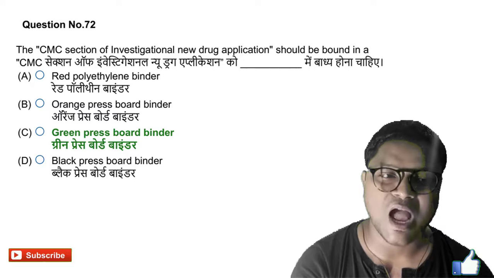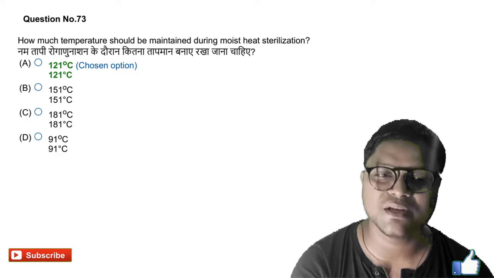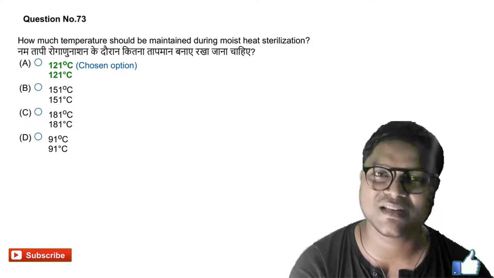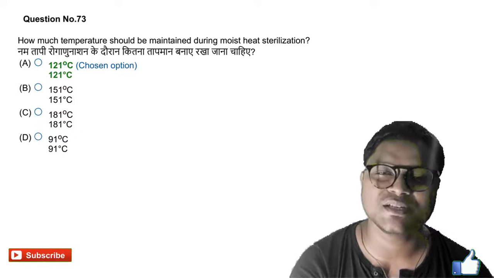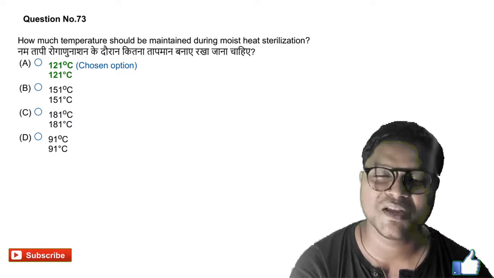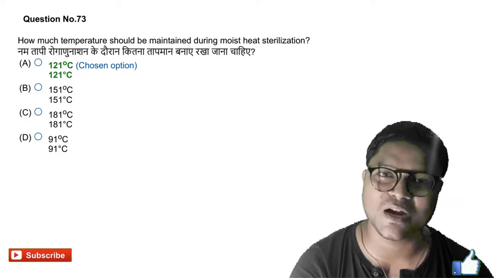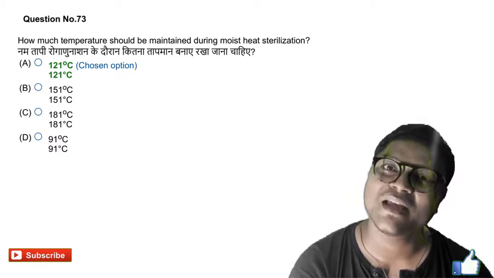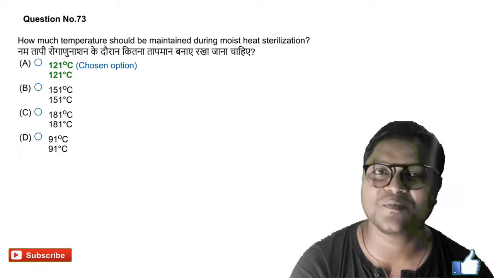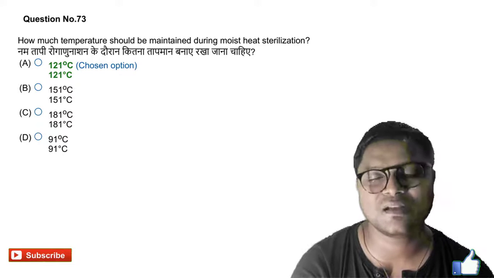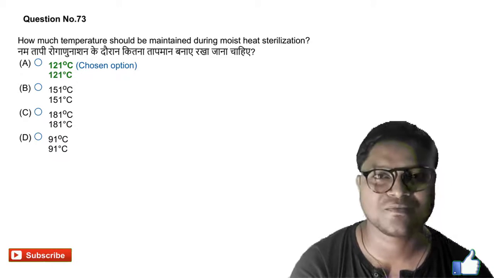Next we will go for how much temperature should be maintained during moist heat sterilization. So moist heat sterilization, you know that sterilization is of different types. Out of them, moist heat or autoclave sterilization is one of them, where the temperature is 121 degrees Celsius for 30 minutes at 15 psi pressure. 15 pressure you have to take. So the answer is option A.